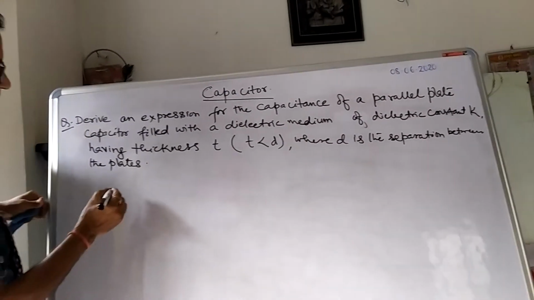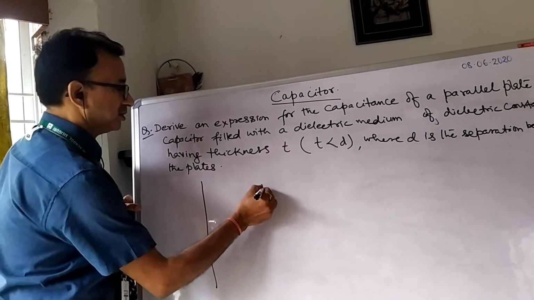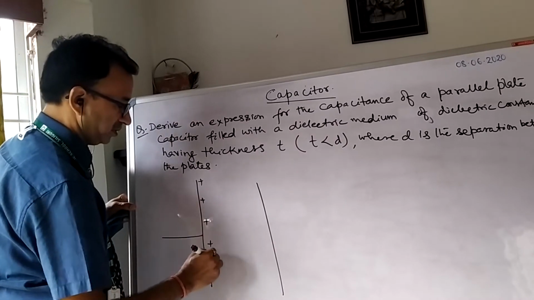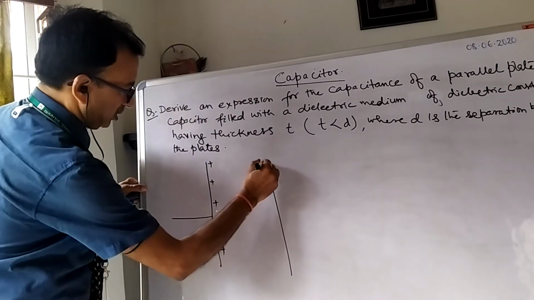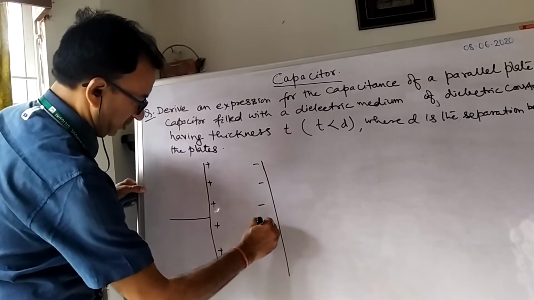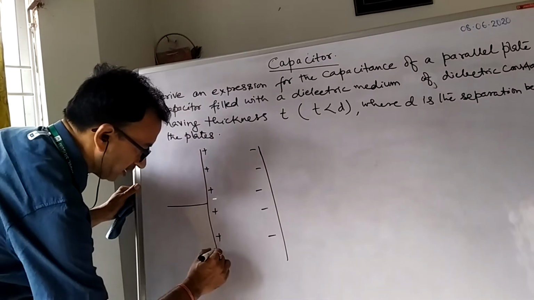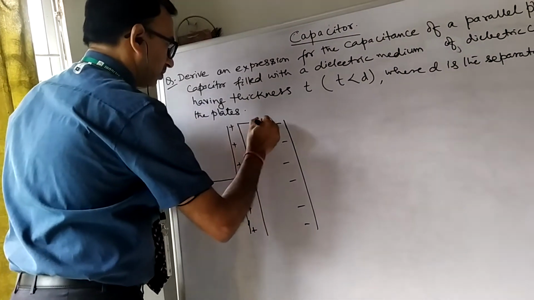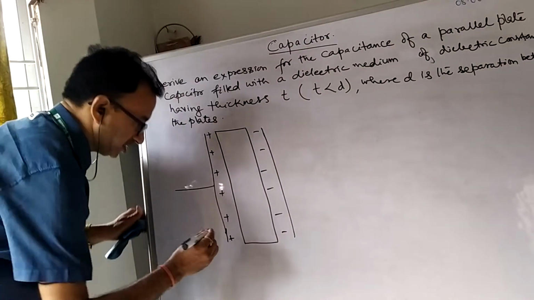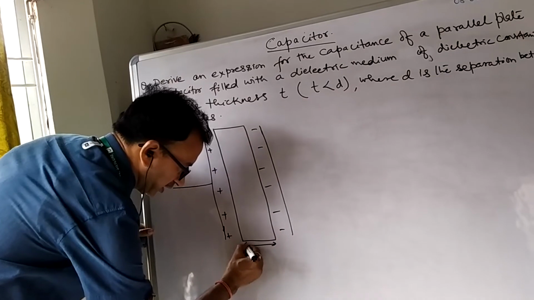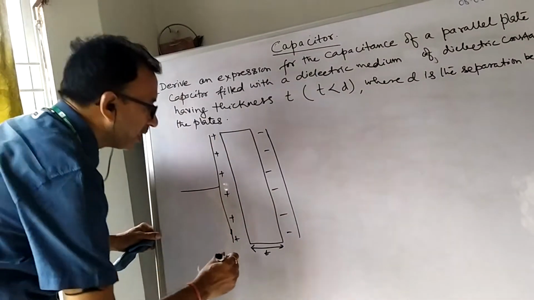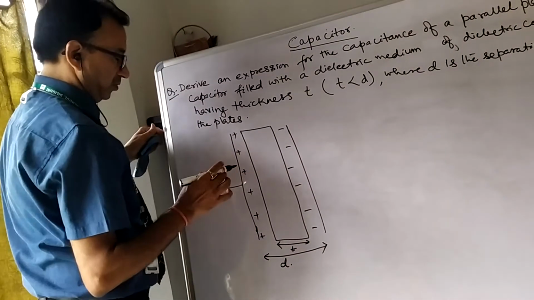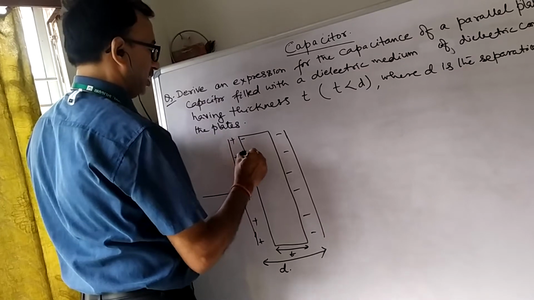How to do this? This is a parallel plate capacitor, with an equal number of negative charges on the other plate. Now, when you place a dielectric medium, the thickness of it is given as small t. In the question it has been mentioned, and the separation between the plates is small d. So we know that there will be a charge induced.